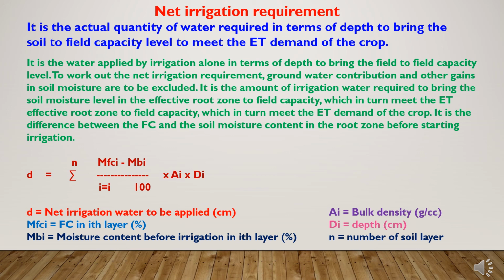Net irrigation requirement is the difference between the field capacity and the soil moisture content in the root zone before starting irrigation.